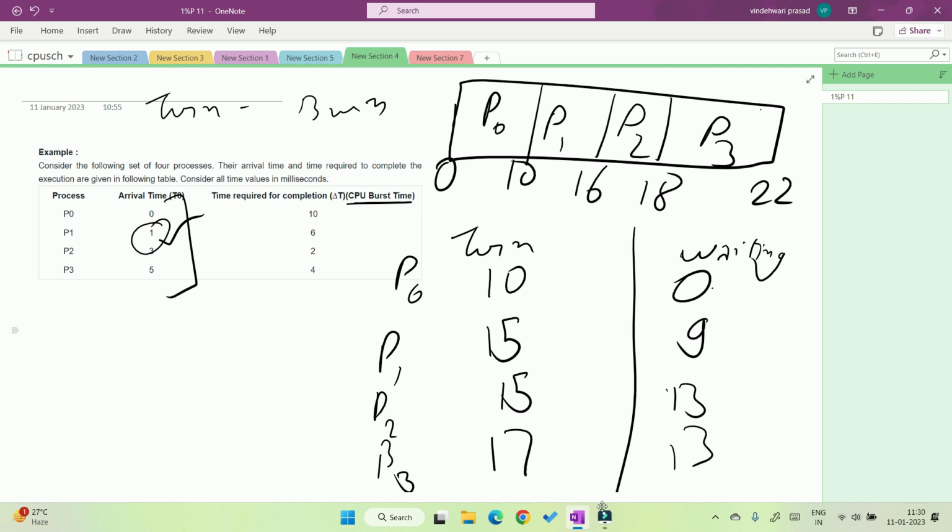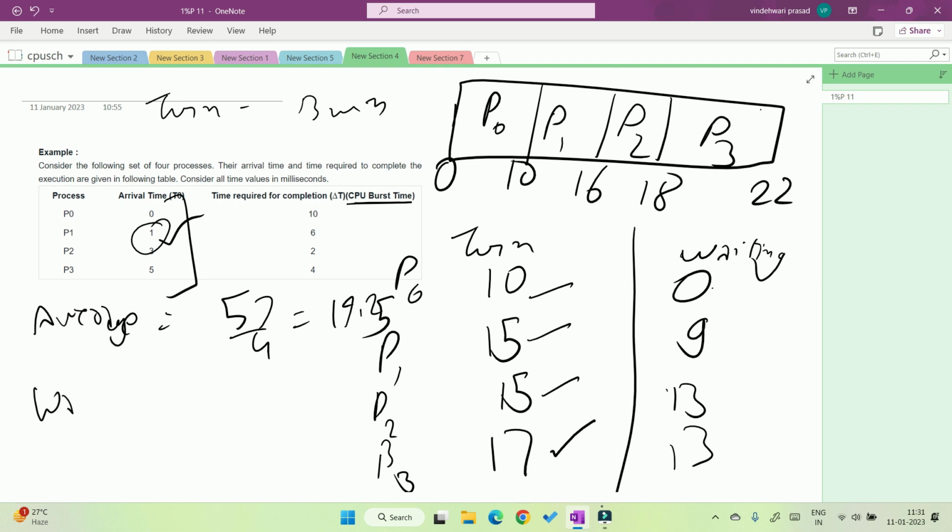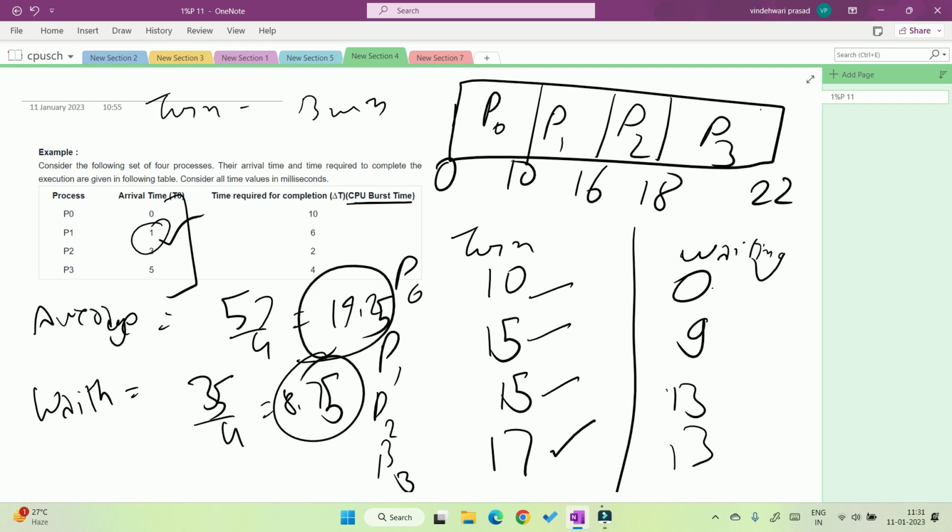So what is the average turnaround time? Average turnaround time is 10 plus 15 plus 15 plus 17, that is 57. 57 divided by 4 is 14.25. Average waiting time is 13 plus 13, 26, 26 plus 9 is 35. 35 divided by 4 is equal to 8.75. So I hope with this example you can find the average turnaround and average waiting time.